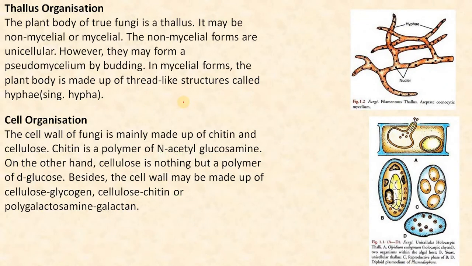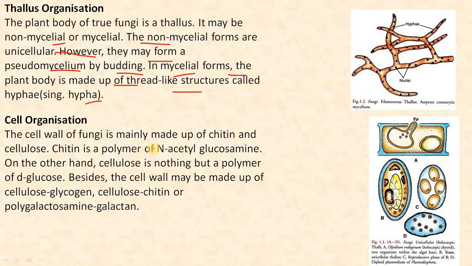The thallus organization is mostly mycelial or non-mycelial. The non-mycelial forms are unicellular. However, they may form a pseudomycelium by budding. In mycelial forms, the plant body is made up of thread-like structures called the hyphae. The mycelium may be septate or non-septate. In lower fungi, the mycelium is non-septate, as in Phycomycetes. In higher forms, it is septate, as in Ascomycetes, Basidiomycetes, and Deuteromycetes.